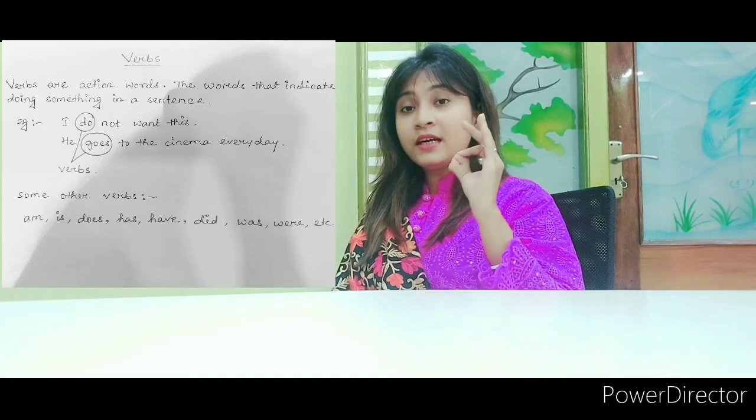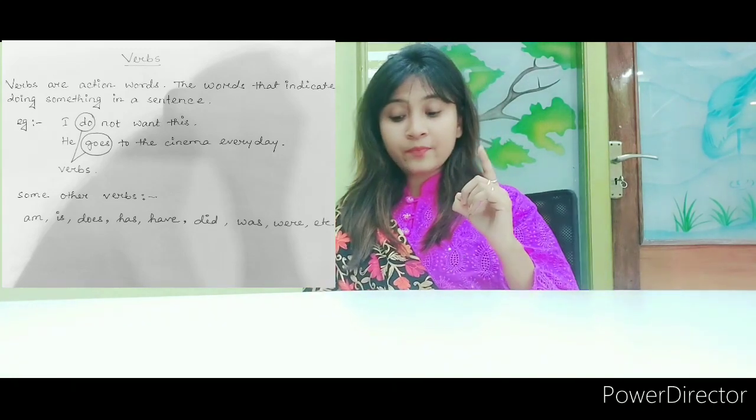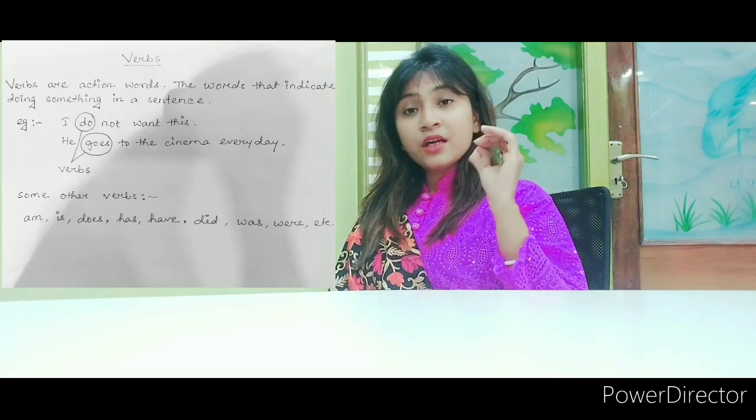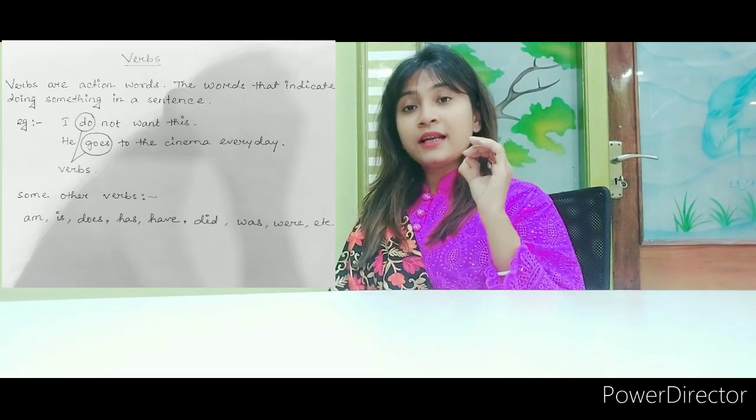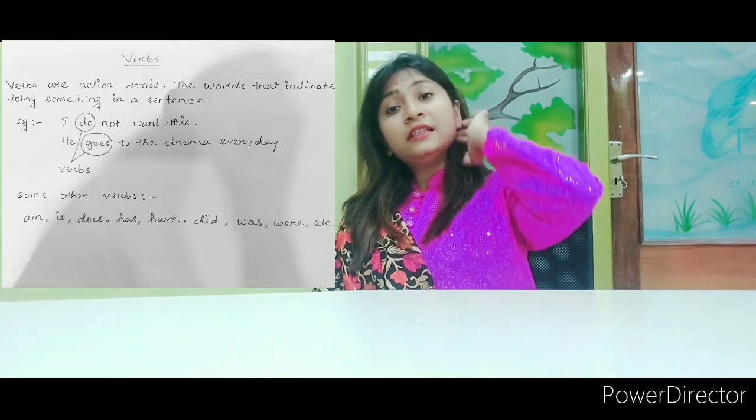Here do is the helping verb associated with the subject I. Next, he goes to the cinema. Here goes is the verb that is associated with the subject he. So this is the thing which you need to learn, that is to associate one verb with a particular subject. And don't worry, my next table will clear all your doubts.